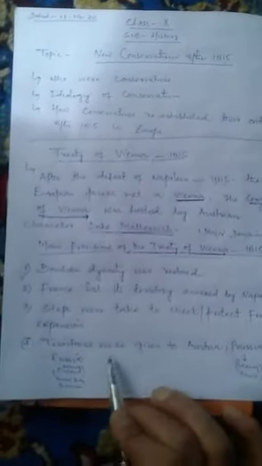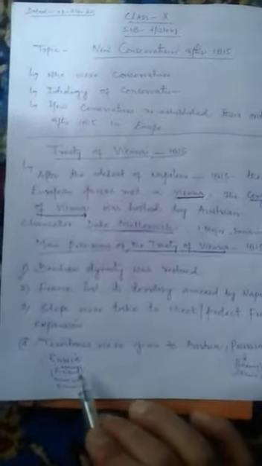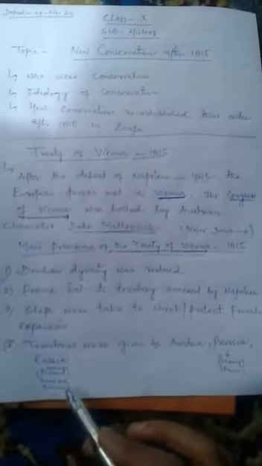Number four, territories were given to Austria, Prussia and Russia. As we have seen, Saxony was given to Prussia in the Treaty of Vienna, and part of the Rhine Valley was also given to Prussia. Russia retained Finland by the Treaty of Vienna, and part of the Grand Duchy of Warsaw was given back to Russia. Clear? This is all about this video.